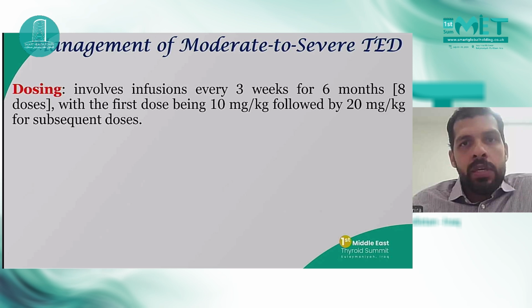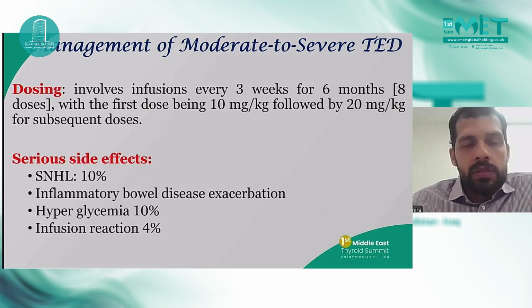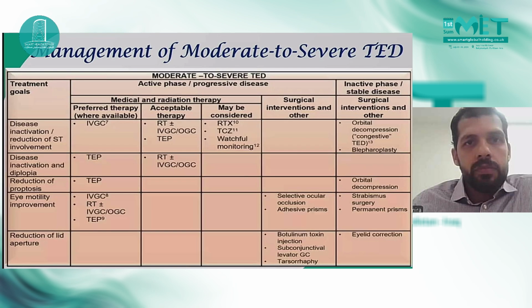Teprotumumab is taken as an infusion every 3 weeks for 6 months in a total of 8 doses, with the first dose being 10 milligrams per kg, followed by 20 milligrams per kg for the subsequent doses. But it has serious side effects, such as sensorineural hearing loss in 10% of patients, activation or exacerbation of inflammatory bowel disease, hyperglycemia, and infusion reaction. So it should be taken in a specialized center.